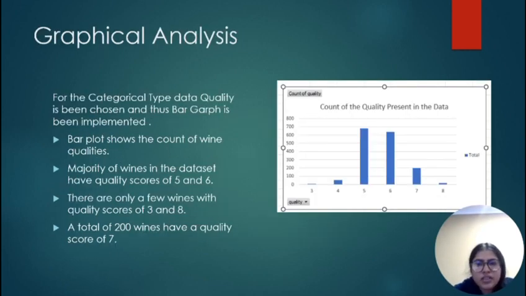This bar represents the most common quality scores among the wine products, which are 5 and 6. The least common are 3 and 8. Interestingly, the plot highlights that there are exactly 200 wine products that have been assigned a quality score of 7. Overall, the information provides an overview of the distribution of wine quality in the dataset.